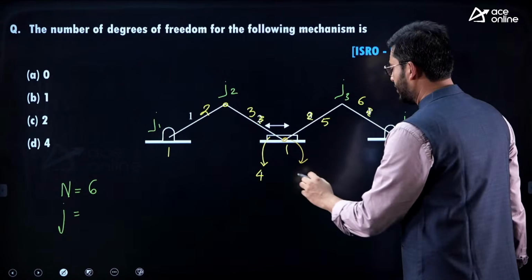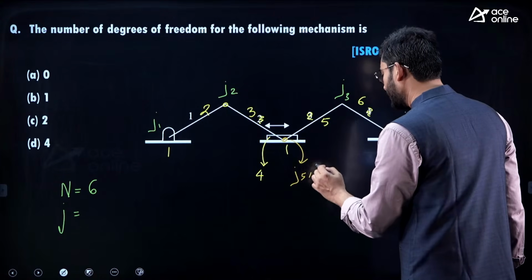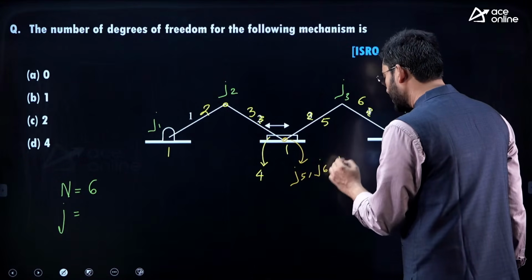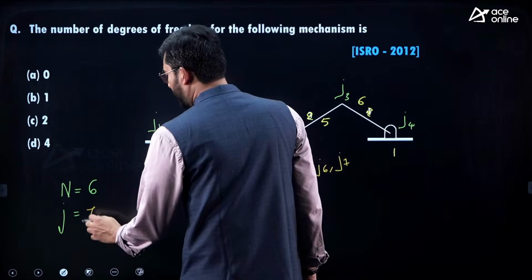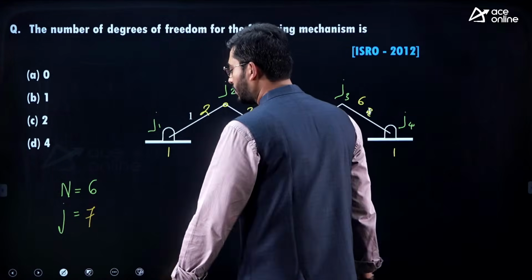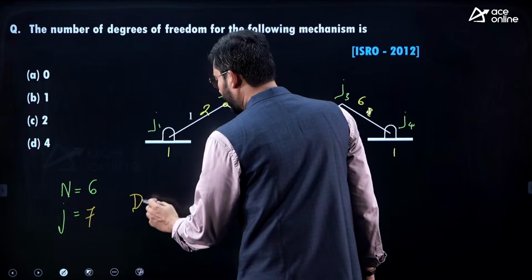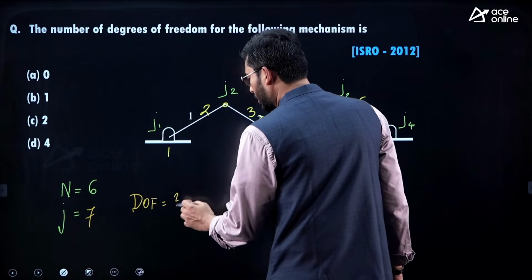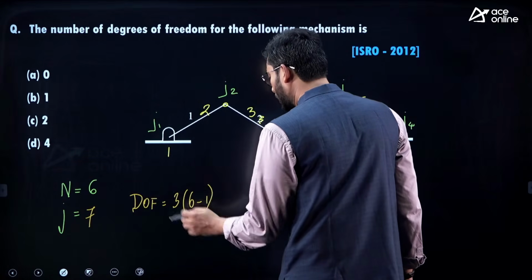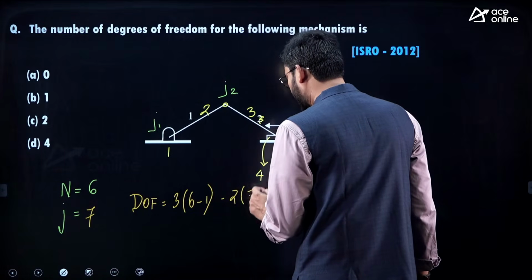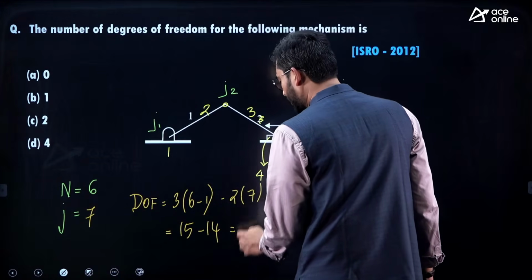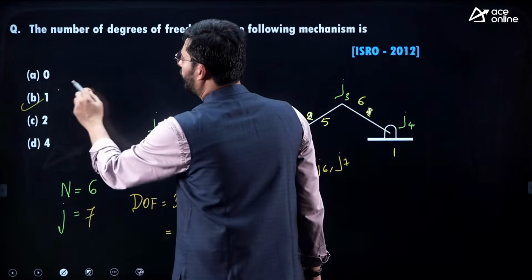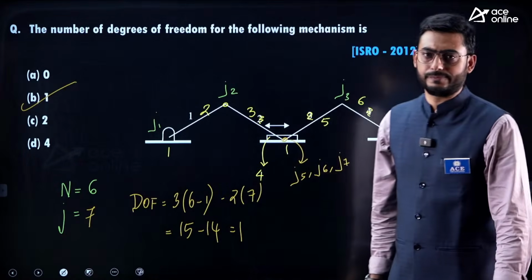So number of joints, that is J5, J6 and J7 it would be. So number of links is 6, number of joints is 7. So here degree of freedom is equal to 3 into (6 minus 1) minus 2 into 7, which is equal to 15 minus 14, that is equal to 1. So degree of freedom is 1.